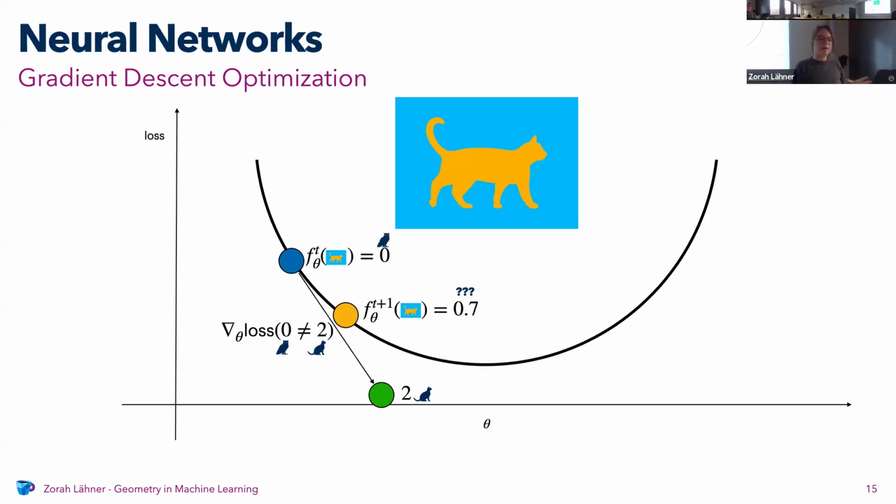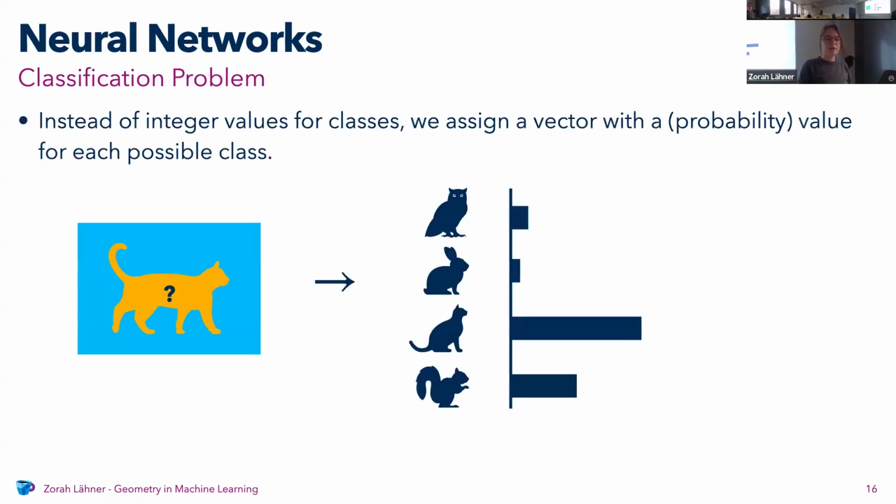And this is also why you almost never do classification like this. What people normally do is have a whole vector of values as the output, and each element of the vector represents one class. Then the higher the output, the more likely. You could say this is a probability distribution, which is very often not the case, but it roughly corresponds to how much the network thinks this class is the output.